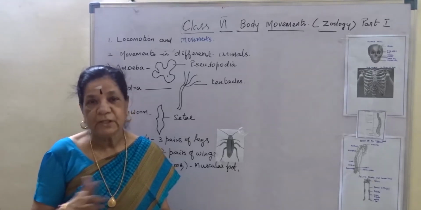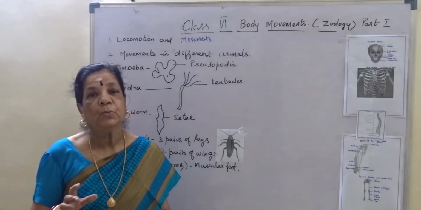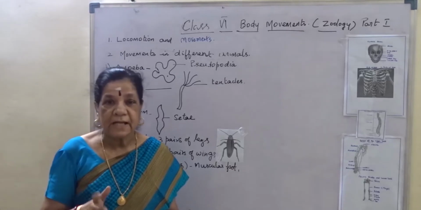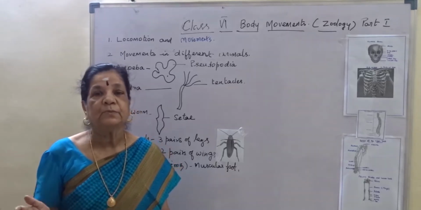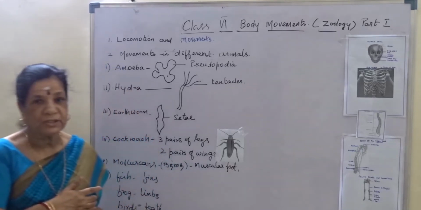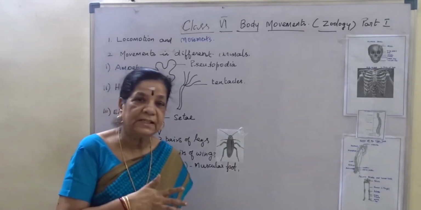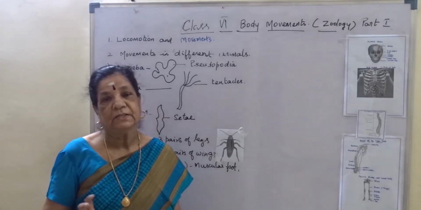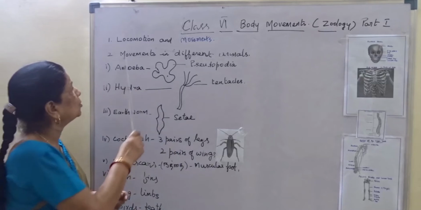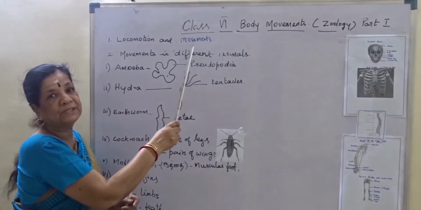So plants will not have special locomotory parts, whereas animals will move from place to place, and that movement is called locomotion, and that locomotion is done in search of food and shelter. So we come across the term locomotion and movements.